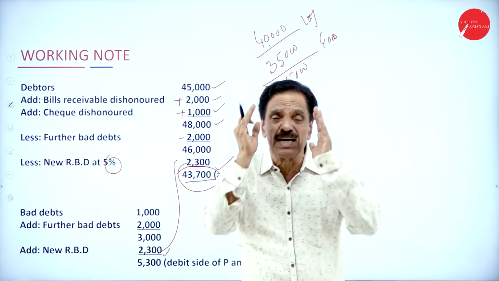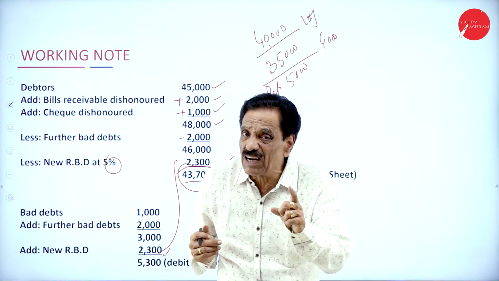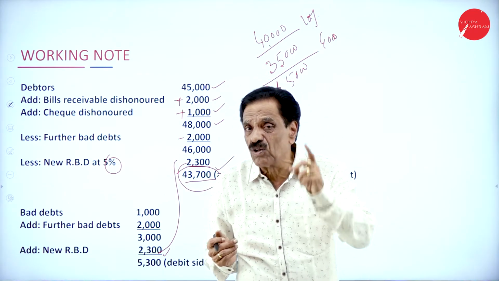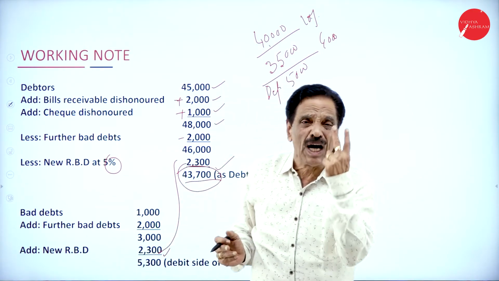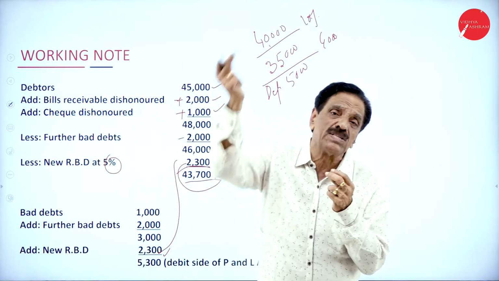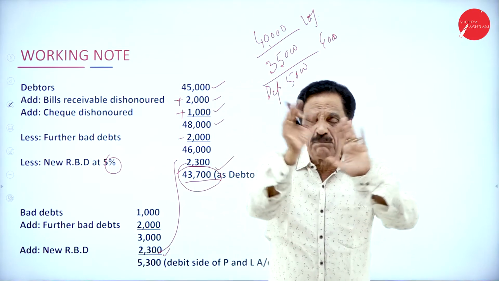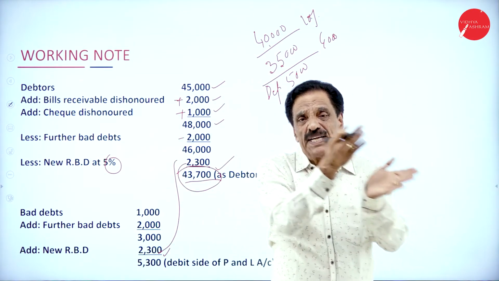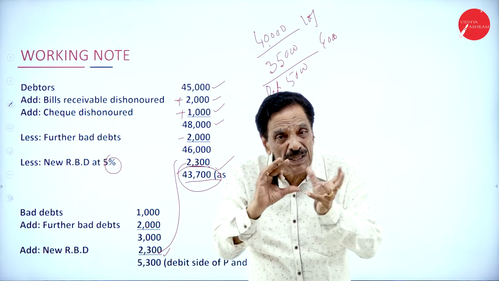Whatever item comes from the adjustment should appear twice: once in the trading account and once in the balance sheet, or once in the profit and loss account and once in the balance sheet, or in the balance sheet on both the liability side and the asset side. If there is stock destroyed, it is going to appear three times.